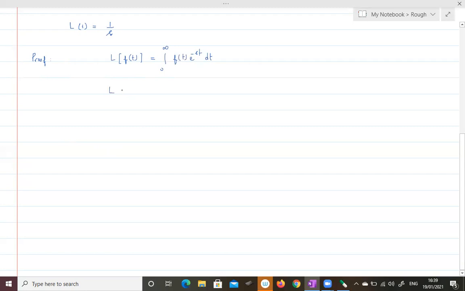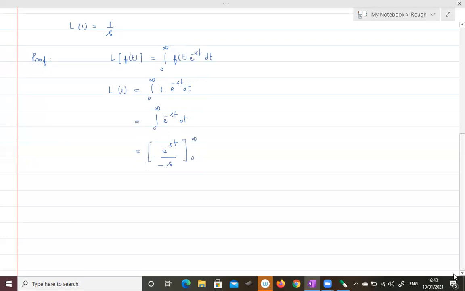Therefore, the function here is 1 given. So let me take f of t as 1. So that is equal to integral 0 to infinity 1 into e power minus st dt, which is nothing but integral 0 to infinity e power minus st dt. So simple integration is e power minus st by minus s, limit 0 to infinity.